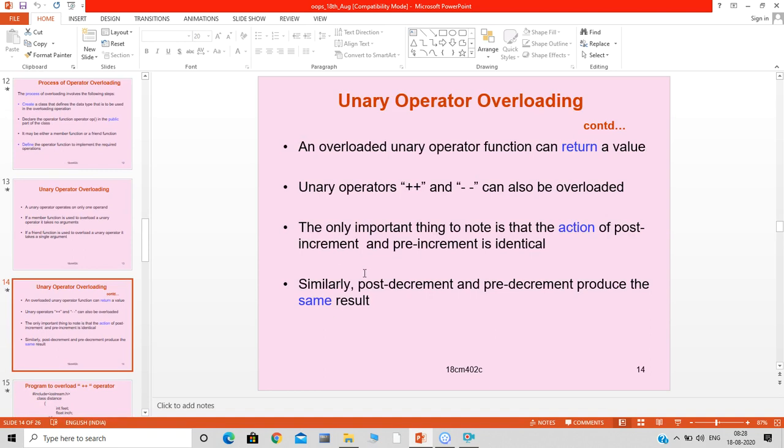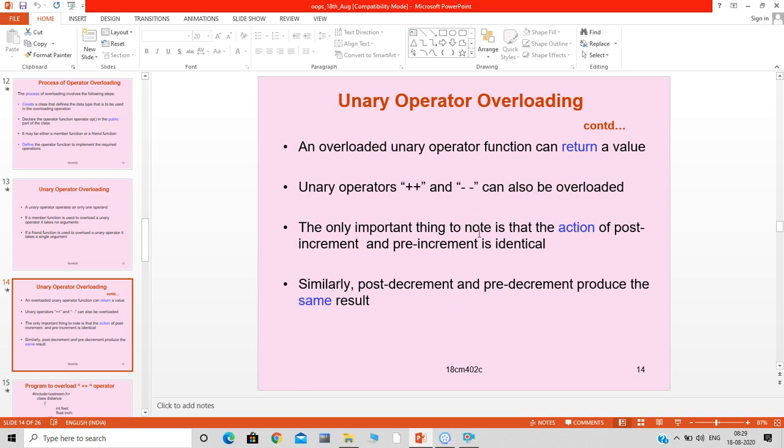And an overloaded unary operator function can return a value, because in the syntax itself we have seen that the operator function is going to return a value. So here also an overloaded unary operator function can return a value. And unary operators plus and minus can also be overloaded. When we are discussing unary operators, normally we get the increment and decrement operators, so we can overload increment or decrement operators.